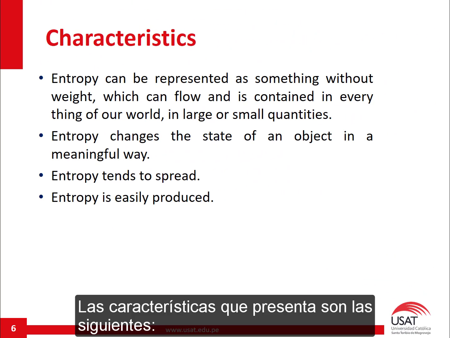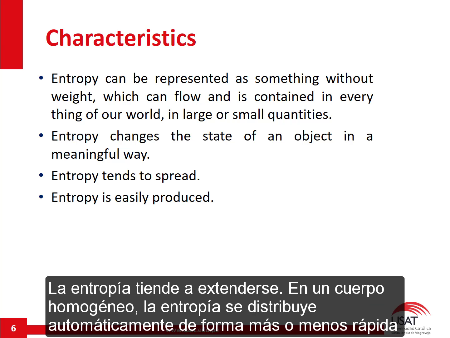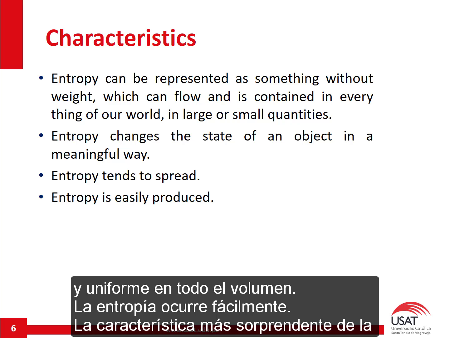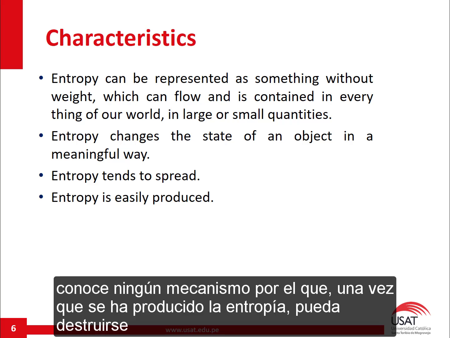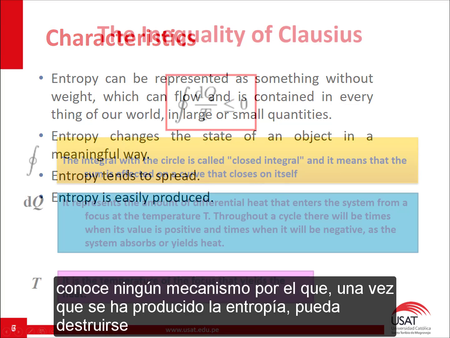The characteristics that it presents are the following. Entropy tends to spread. In a homogeneous body, the entropy is distributed automatically, more or less quickly, and uniformly throughout the volume. Entropy occurs easily. The most striking feature of entropy is the following: although entropy occurs in virtually all processes in either small or large quantities, no mechanism is known by which, once the amount of entropy has occurred, it can be destroyed.